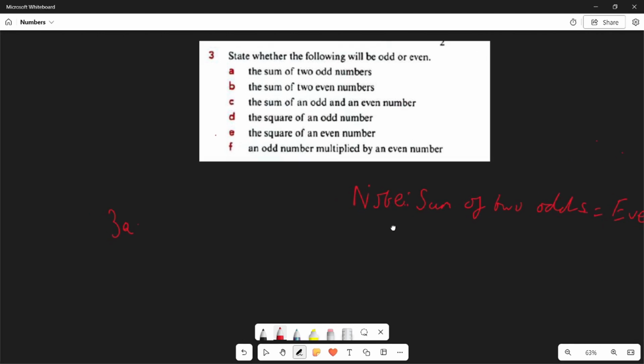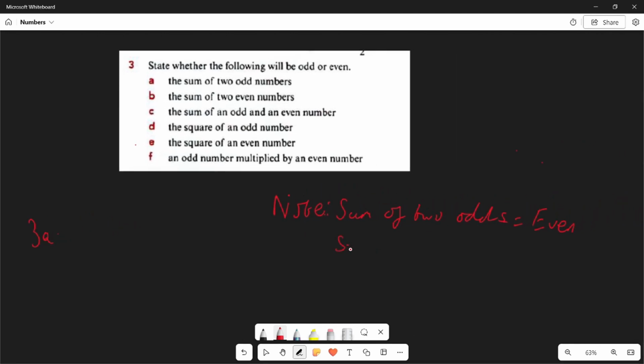Same thing as the subtracting. Let me erase this because it may not be easy to see. Subtraction of two odds will also give us an even.